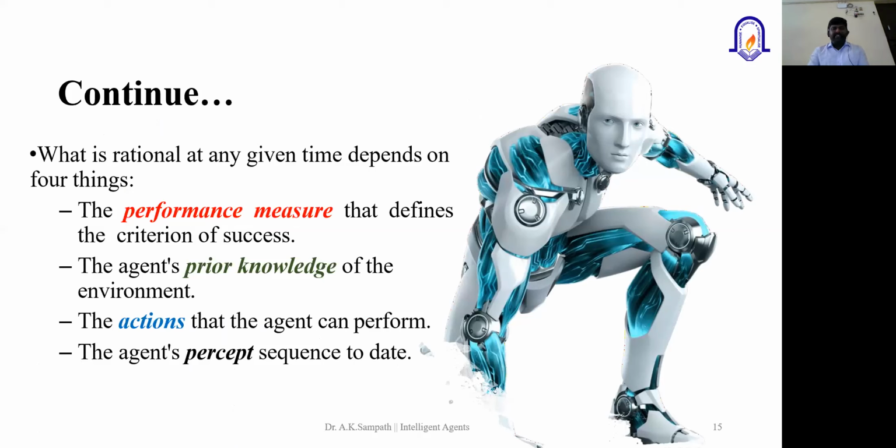Again, the actions that the agent can perform. What are the options it can perform in the environment? Might be cleaning and no operation, left and right movement. In case the vacuum cleaner wants to turn left, how many degrees it has to turn, all these things. Again, how the agent perceives the sequence of data or other information, and how it is going to continuously interact with the environment, moving from one place to another and performing all the actions. So these are the things which comprise the rational agent.